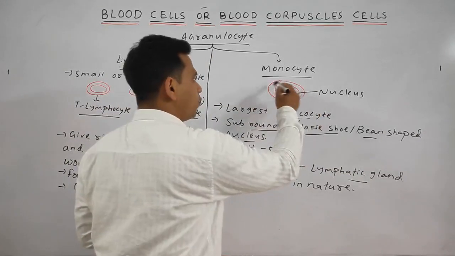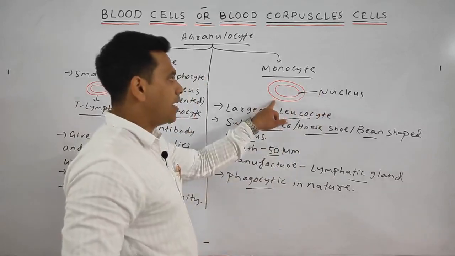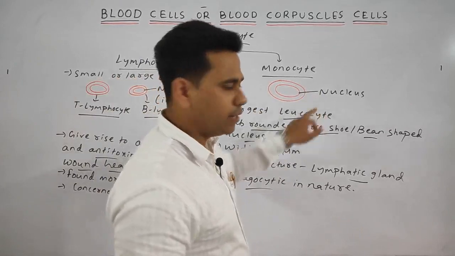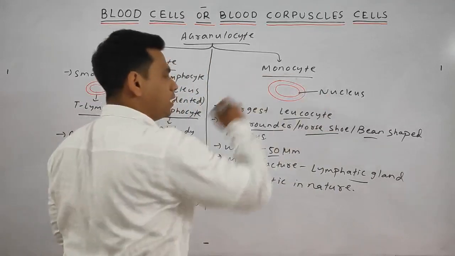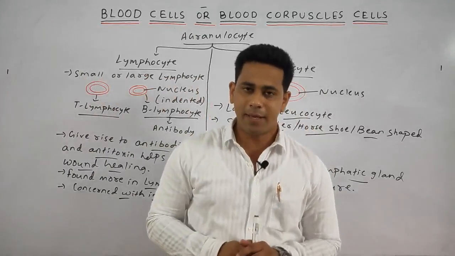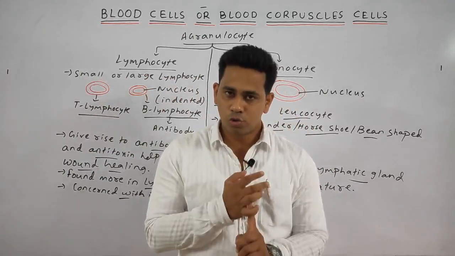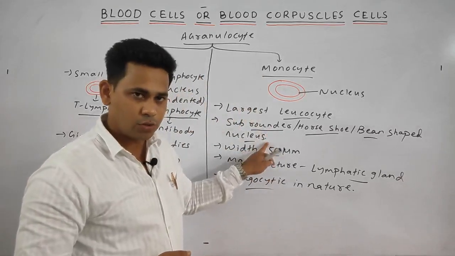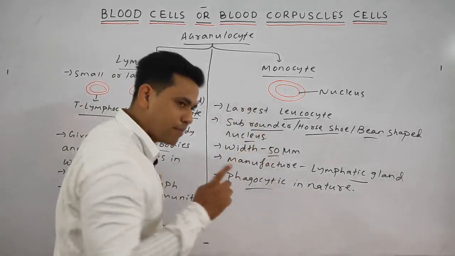The other type is the monocyte. It consists of one large indented nucleus. It is the largest leukocyte. First point: the monocyte is the largest leukocyte. It has a large horseshoe-shaped, bean-shaped, or sub-rounded nucleus, and its width is around 50 micrometers.